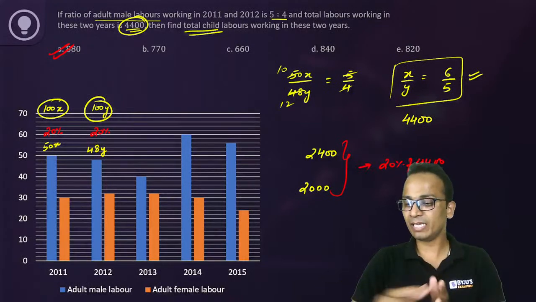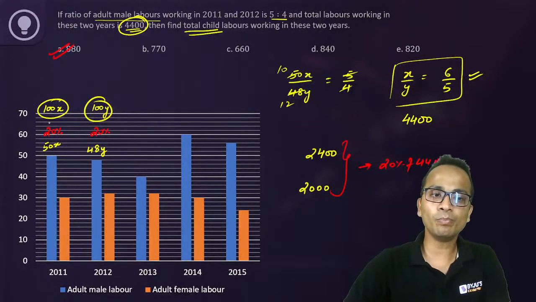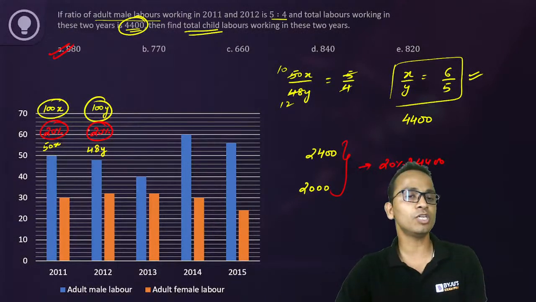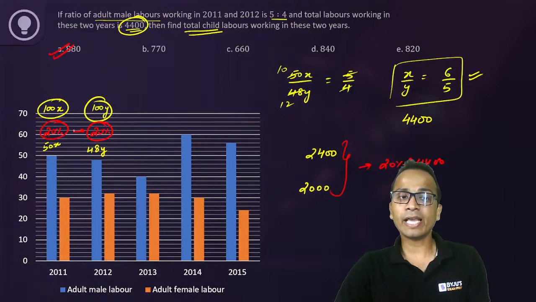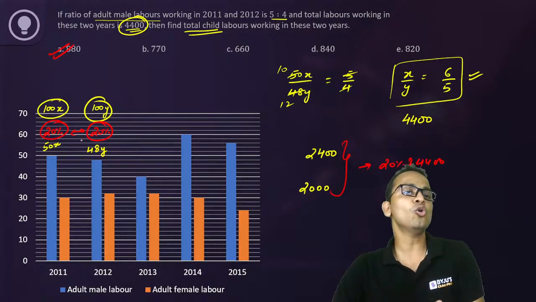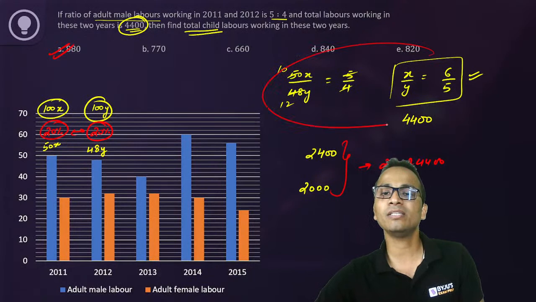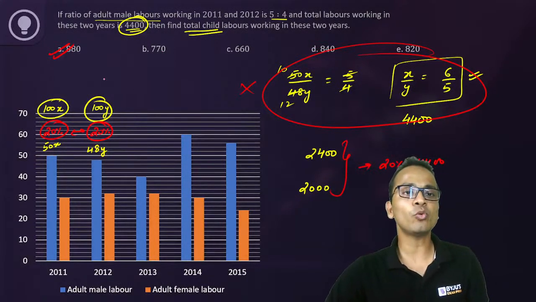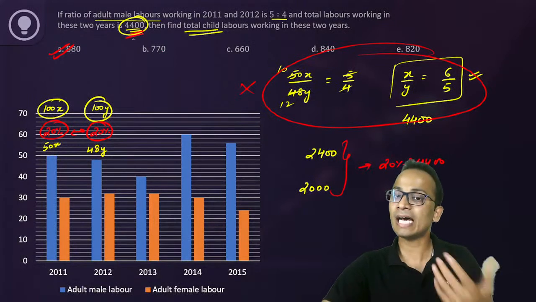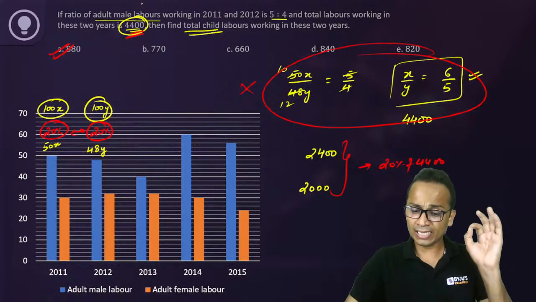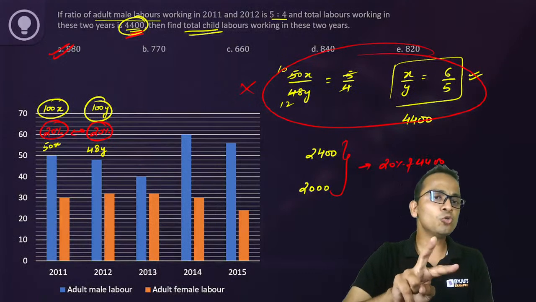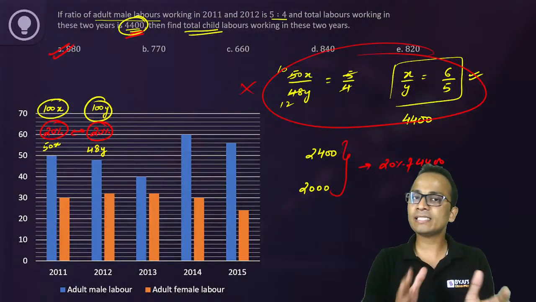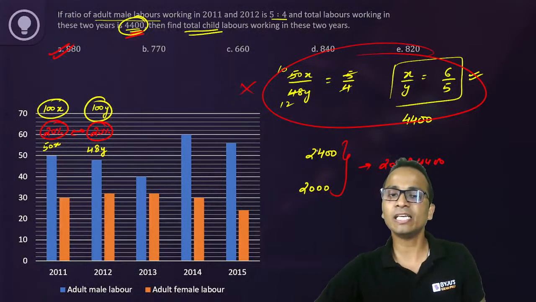Now मजे की बात अब ये है, if we would have observed these two values earlier, अगर हमने ये पहले ही observe कर लिया होता, since they are same, there is no need to calculate these things. Okay, so you could have directly calculated 20% of 4400, and that was the answer. And this can only be done if these two percentage values for the child labor are same. अगर ये same नहीं होती, then हम ये चीज नहीं कर पाते.